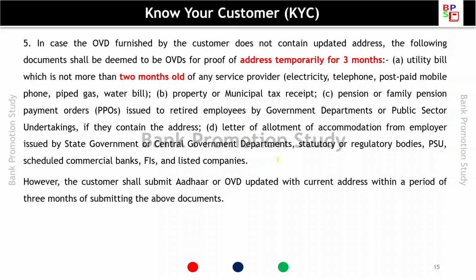In case the officially valid document furnished by the customer does not contain updated address, the following documents shall be deemed to be officially valid document for proof of address temporarily for 3 months. So this we have already seen, like utility bill which is not more than 2 months old by any service provider, property or municipal tax receipt, pension or family pension payment order, then letter of allotment of accommodation from the employer. All these we have already seen, but the thing is that it should not be more than 2 months old and it can be available only for 3 months.